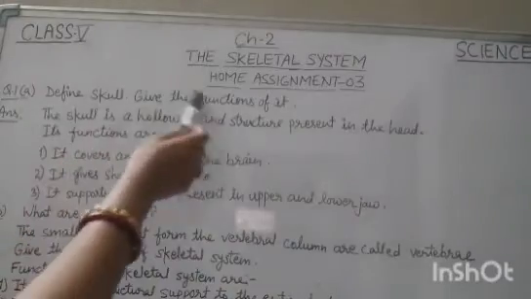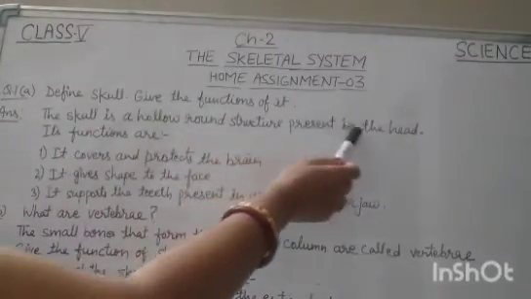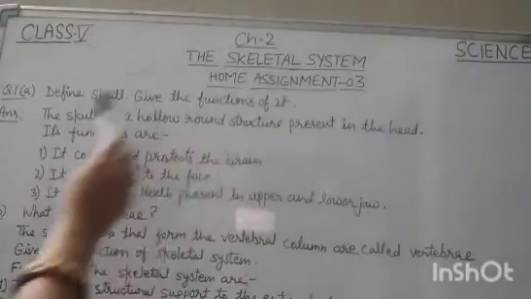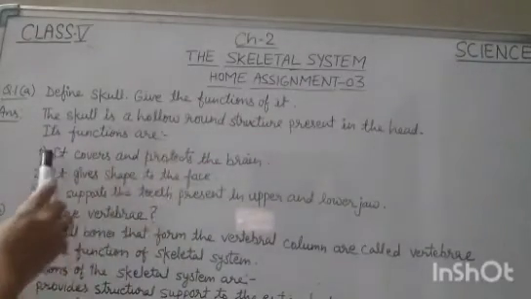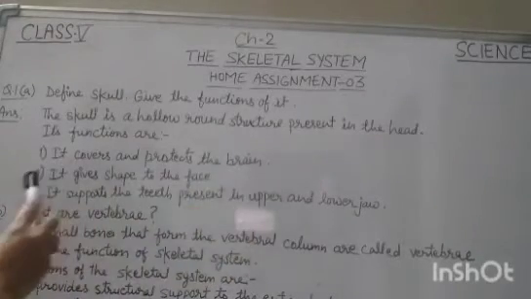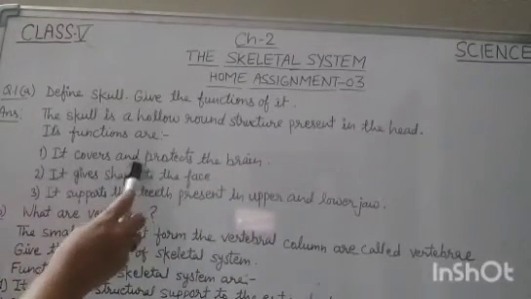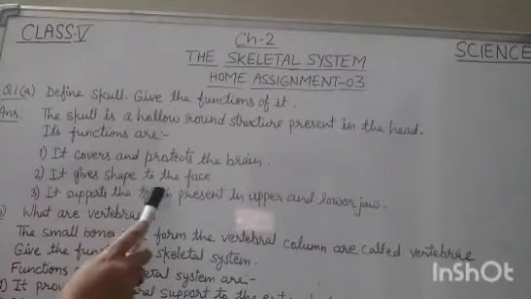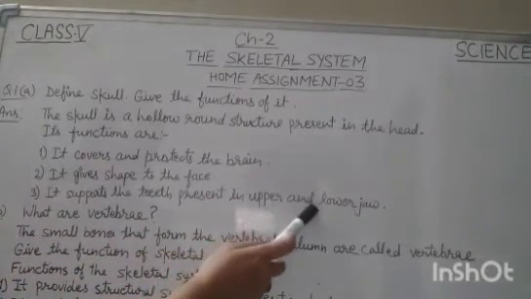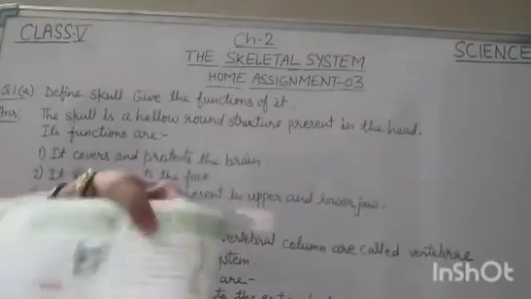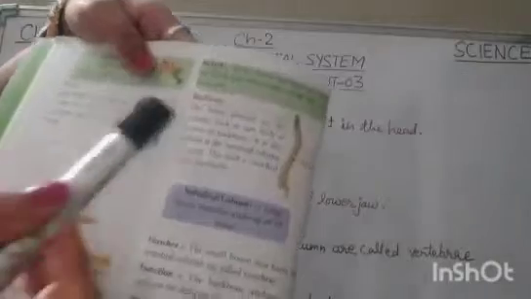The skull is a hollow round structure present in the head. And what are its functions? Its functions are number 1, it covers and protects the brain. Second one is it gives shape to the face, and third one it supports the teeth present in upper and lower jaw. Okay, it is also given in your book.